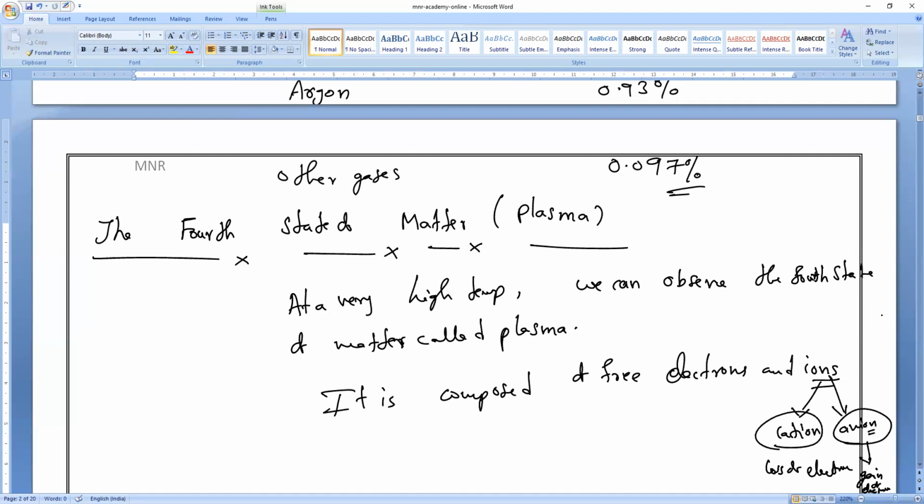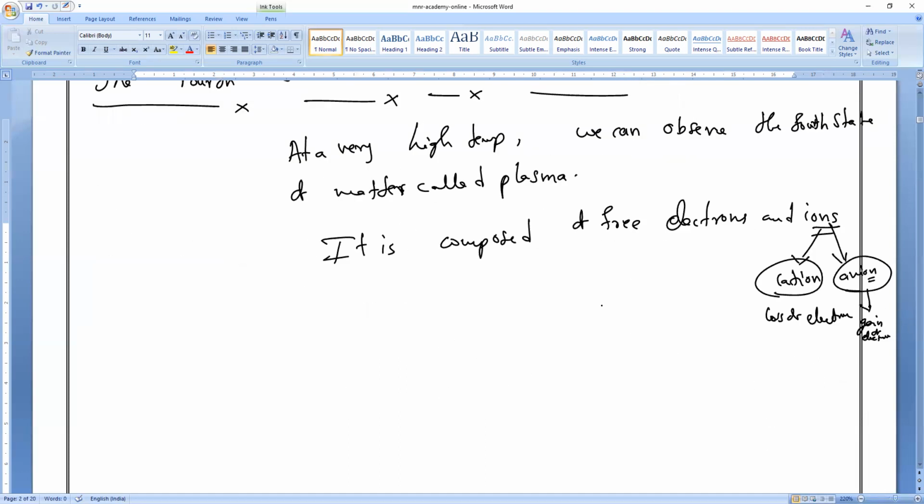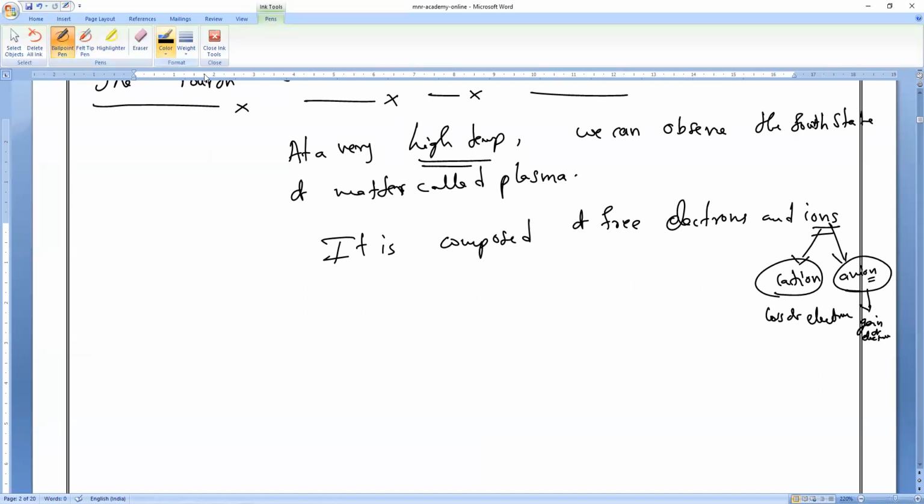Now, if you notice, plasma is composed of free electrons and ions, and this state of matter has extremely high temperature. Observe very carefully. Do the particles have high kinetic energy or low kinetic energy? Extremely high temperature means extremely more kinetic energy. And the temperature is very, very high, so what is the density?